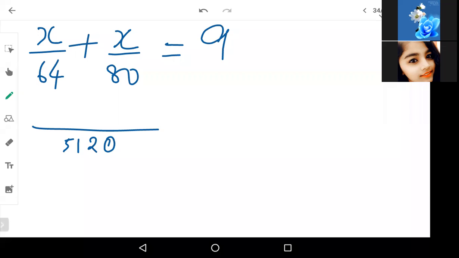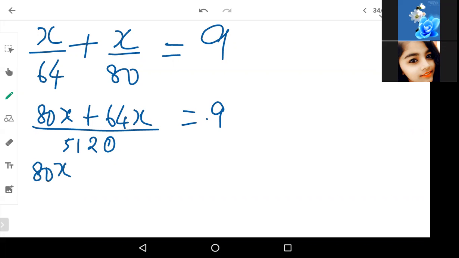Now I have to do the cross multiplication. 80x plus 64x is equal to 9. Now if I take 5120 to the other side, 80x plus 64x is equal to 9 into 5120. So 5120 into 9 will give me how much?